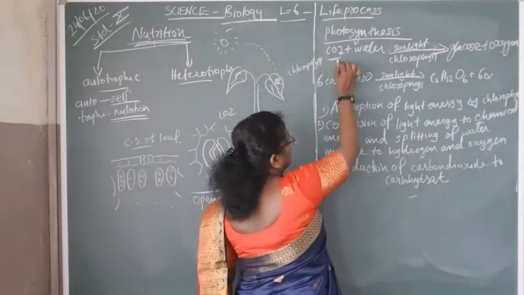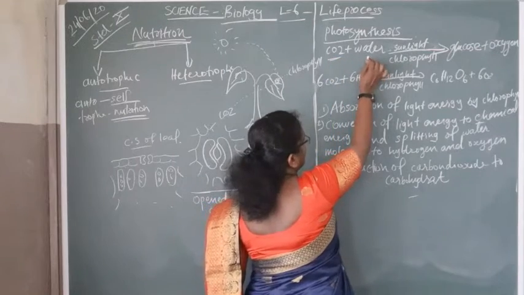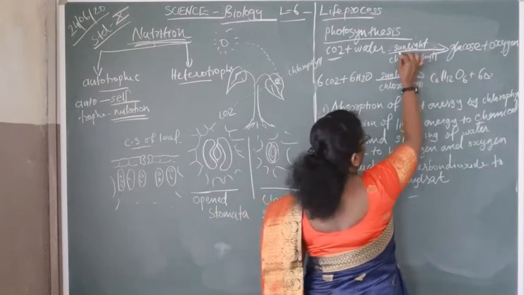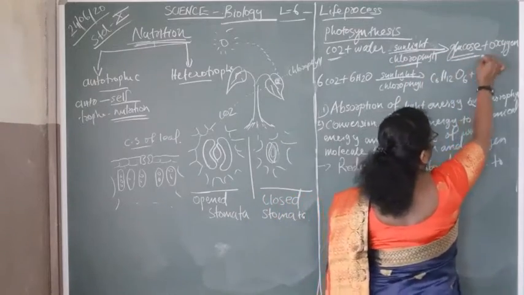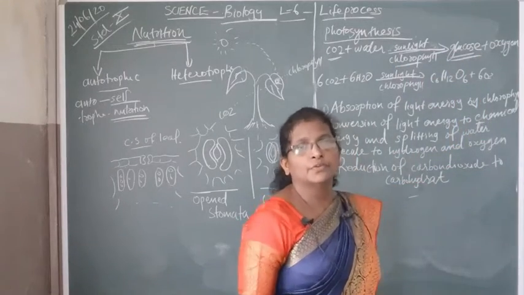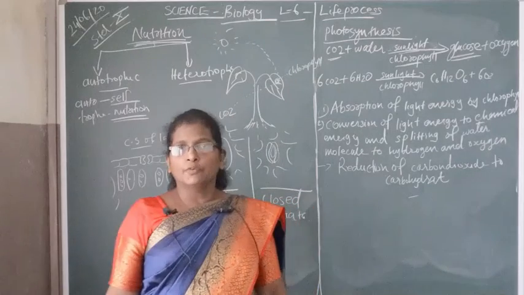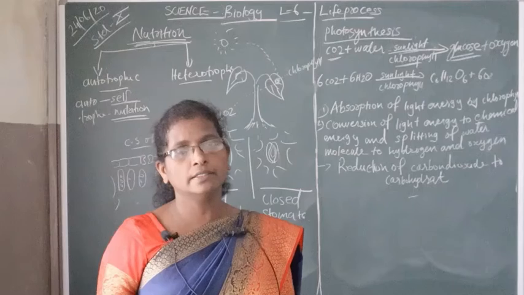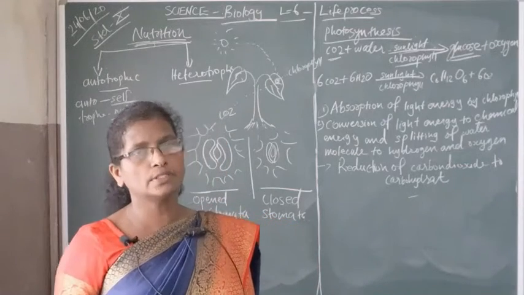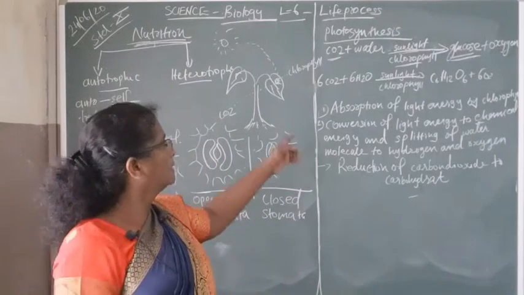Green plants use carbon dioxide and water in the presence of sunlight and chlorophyll. They prepare their own food. For preparing food, the plants take carbon dioxide and release oxygen. That oxygen we use for breathing.